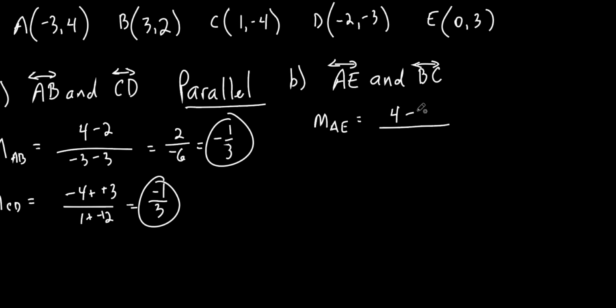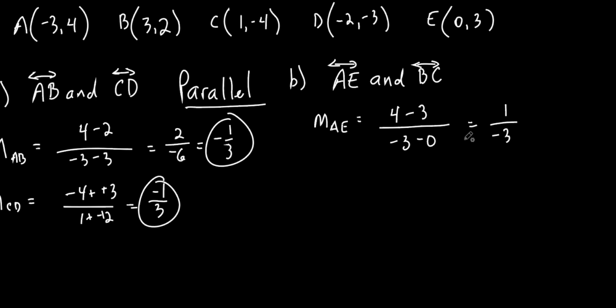So let's subtract the y's from each other. So that'd be 4 minus 3. See where I'm getting these numbers? This is the y of the first one. This is the y of the second one. All right, so 4 minus 3. Make sure you subtract the x's in the same order. So look at my x's. This is an x right here. This is an x right here. I subtract them. Negative 3 minus 0. Now I just do the work. 4 minus 3 is 1 over negative 3. There you go.